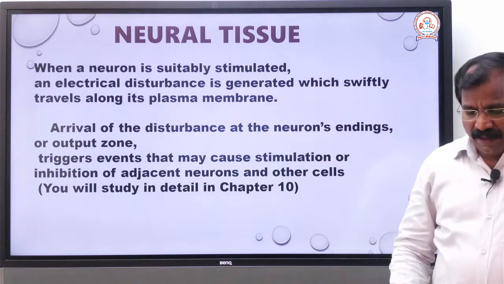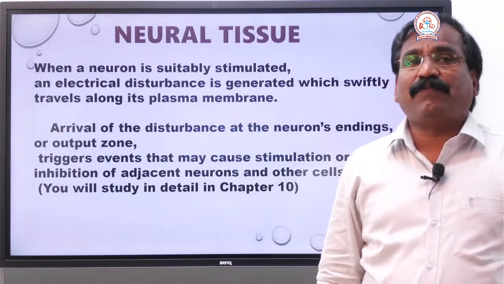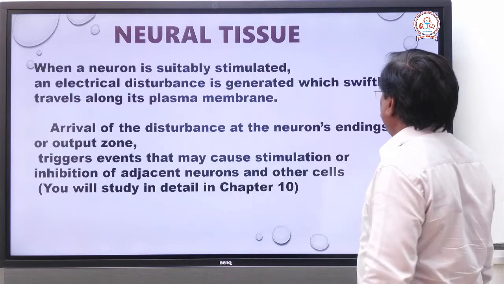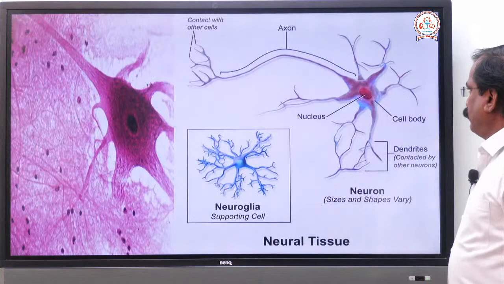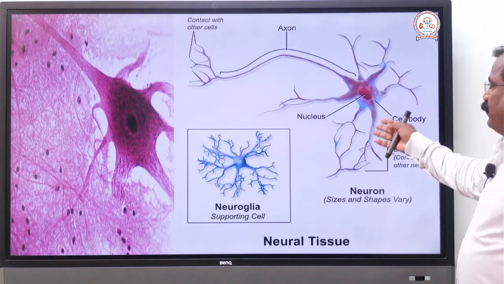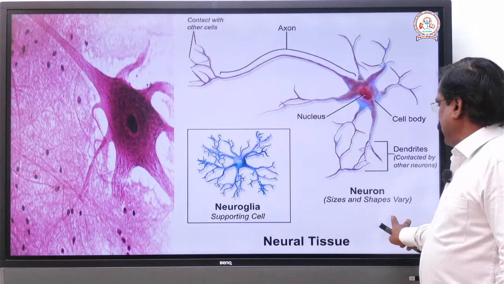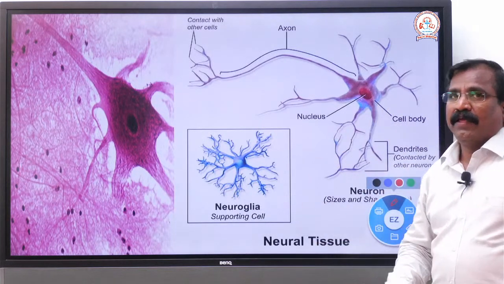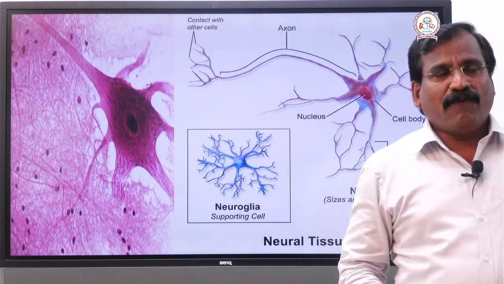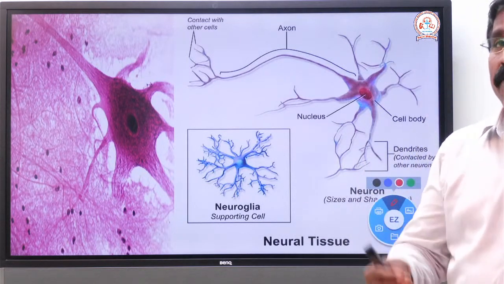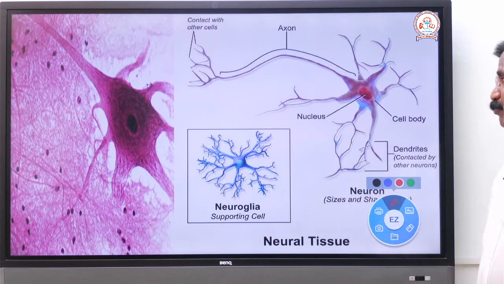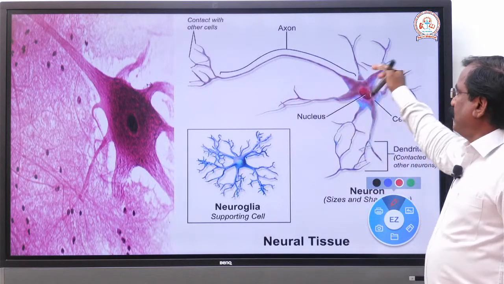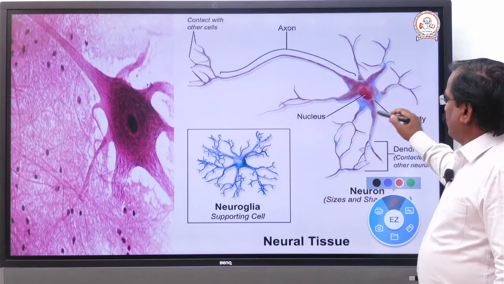So what are the parts of the typical nerve cell? We will discuss that now. Listen, this is the structure of a typical nerve cell. This is important, a 5 marks question: draw and label the structure of the nerve cell. This is the structure.